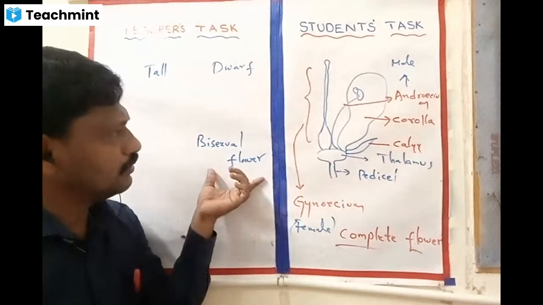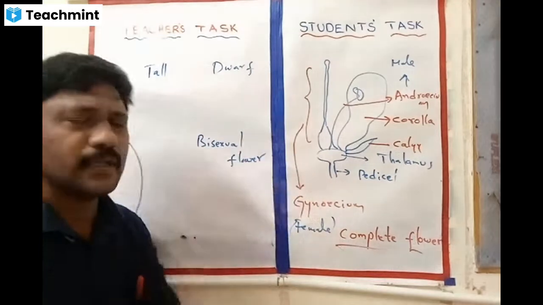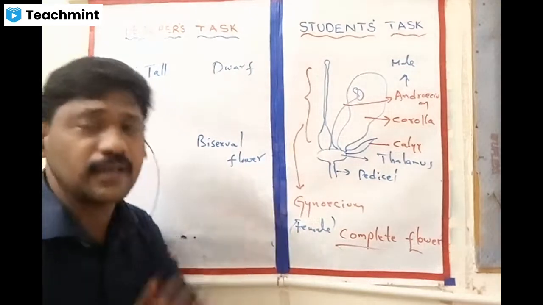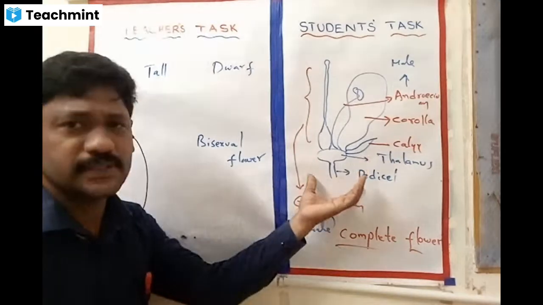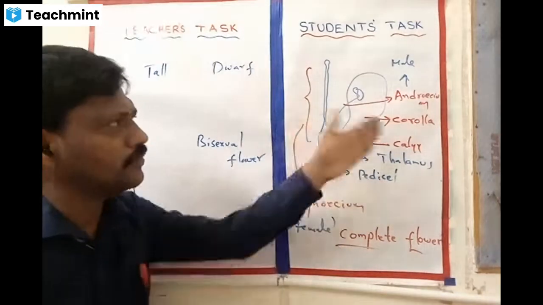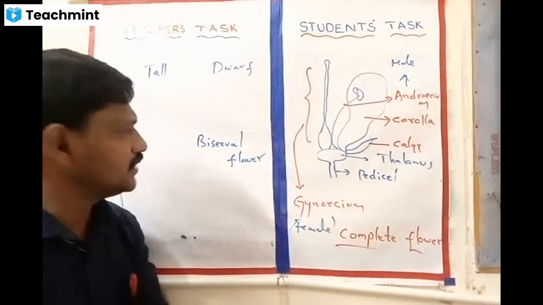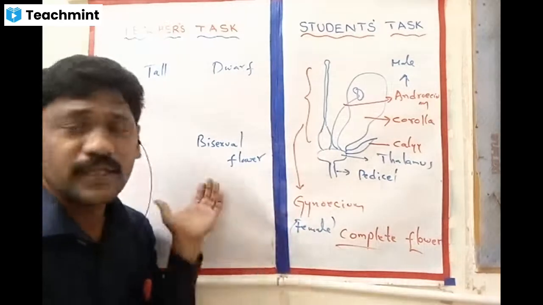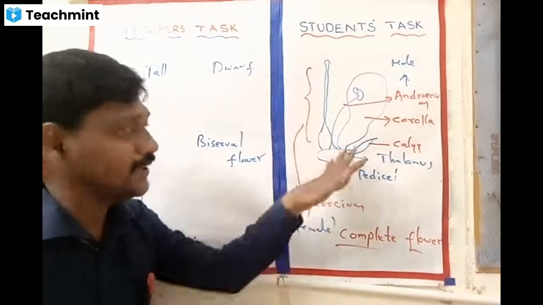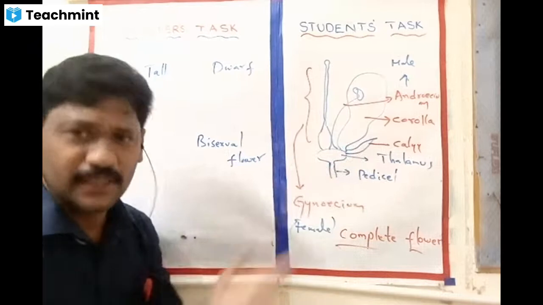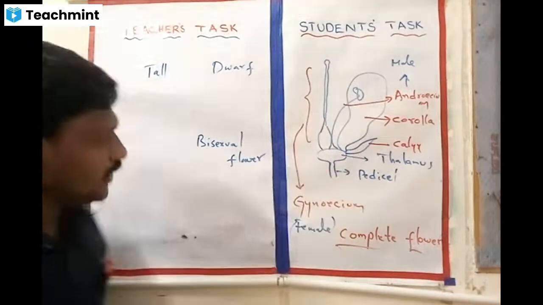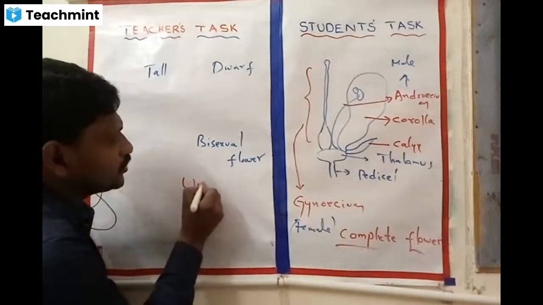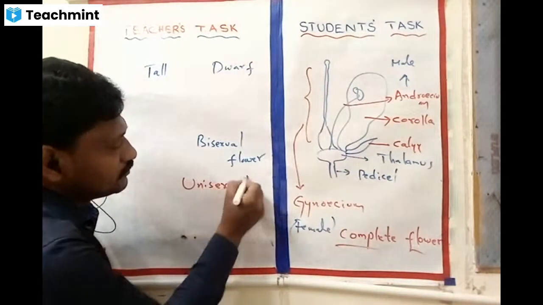You cannot expect both in all kinds of species. If you consider Hibiscus and Datura, there you can find both male and female reproductive organs. Then we call them bisexual flowers. In this case, we cannot say this is male or female. It is bisexual. If any one is missing, then we call them unisexual flowers.